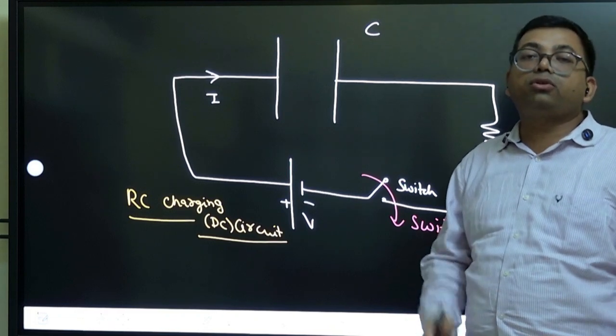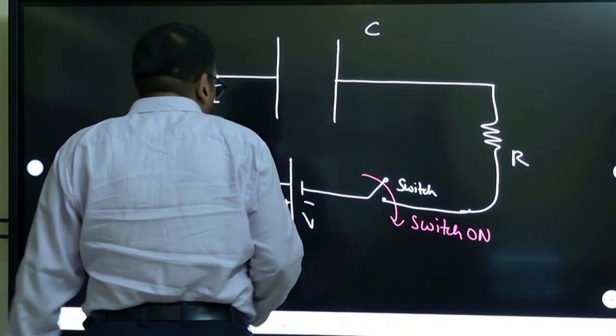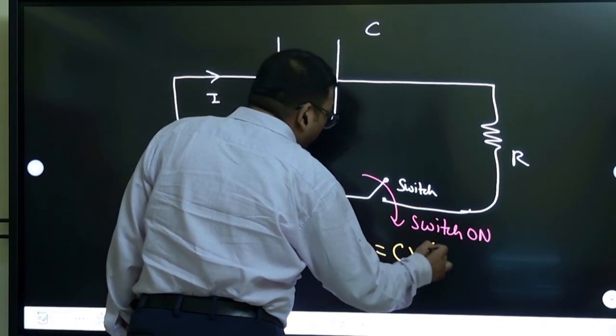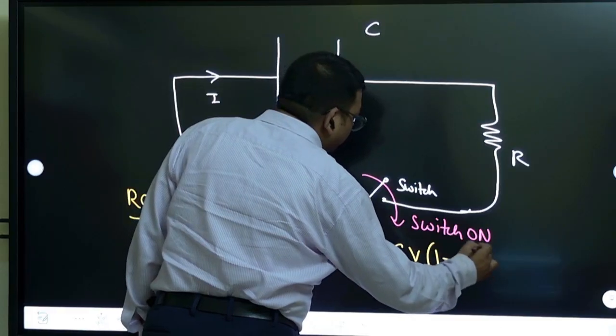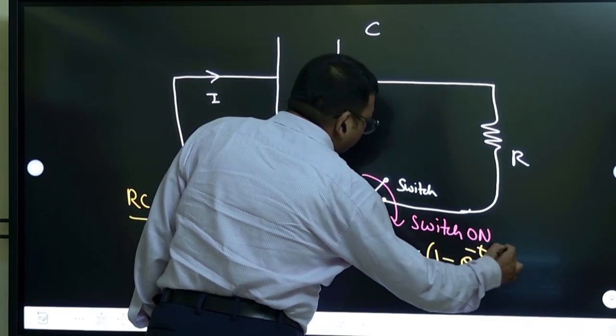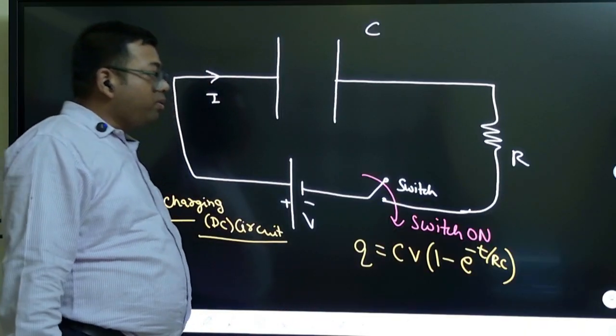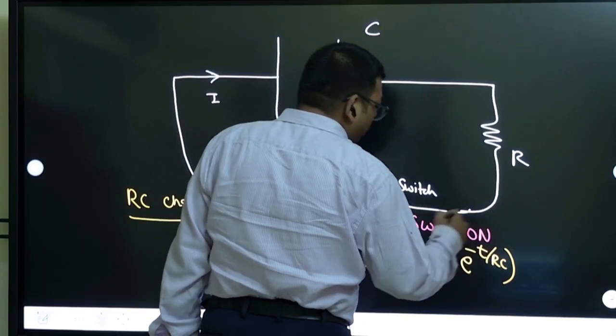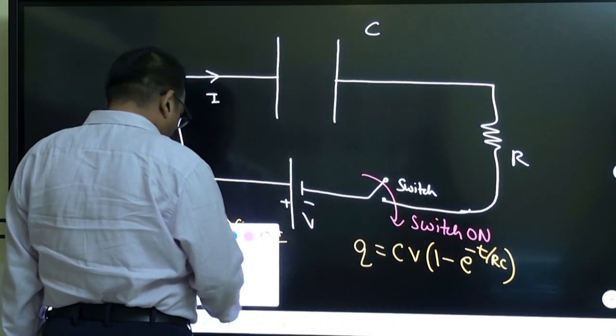As soon as you switch on, you know charge changes with time, and the way charge changes is Q equals CV times (1 minus e to the power minus t by RC). This is the way the charge develops. And at time 0 you have switched on. Note that you have switched on at time 0.